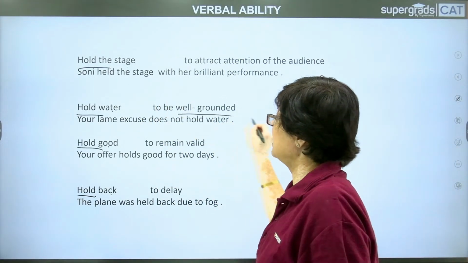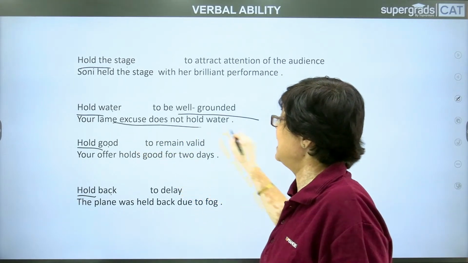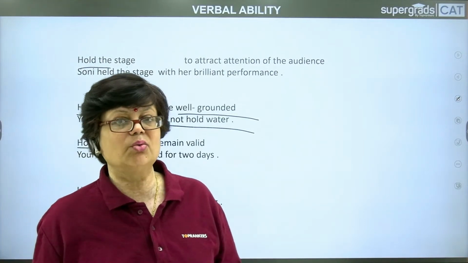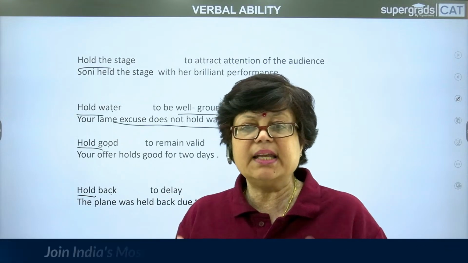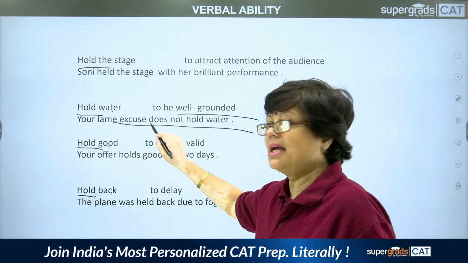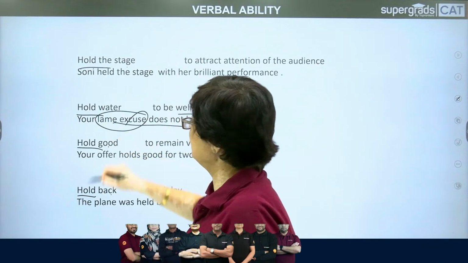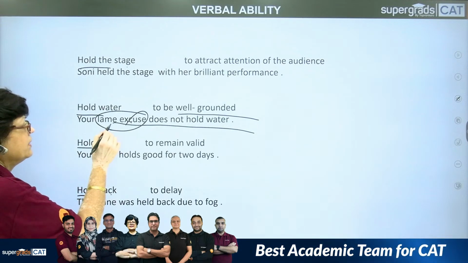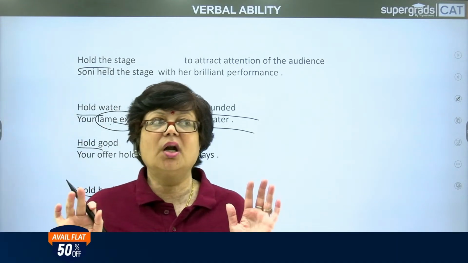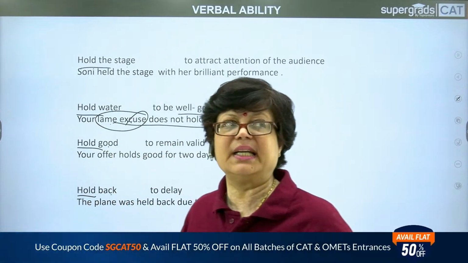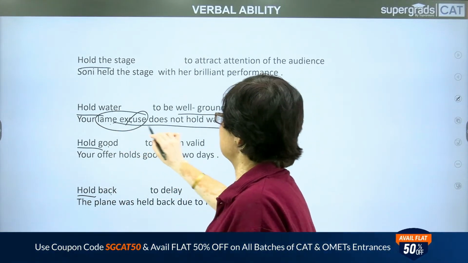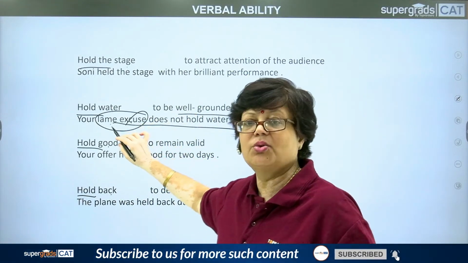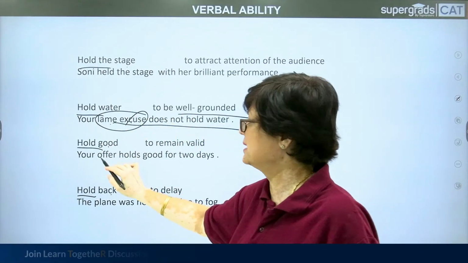Hold water: to be well grounded. Look at the sentence. Your lame excuse does not hold water, means it does not have any base, any ground. So I won't be able to have belief or trust in it. Lame excuse, again an idiomatic phrase, means an excuse which is actually not true. Jhoote bahane, in Hindi, you might have heard this word. So your lame excuse does not hold water means I do not find any substance in your excuse.